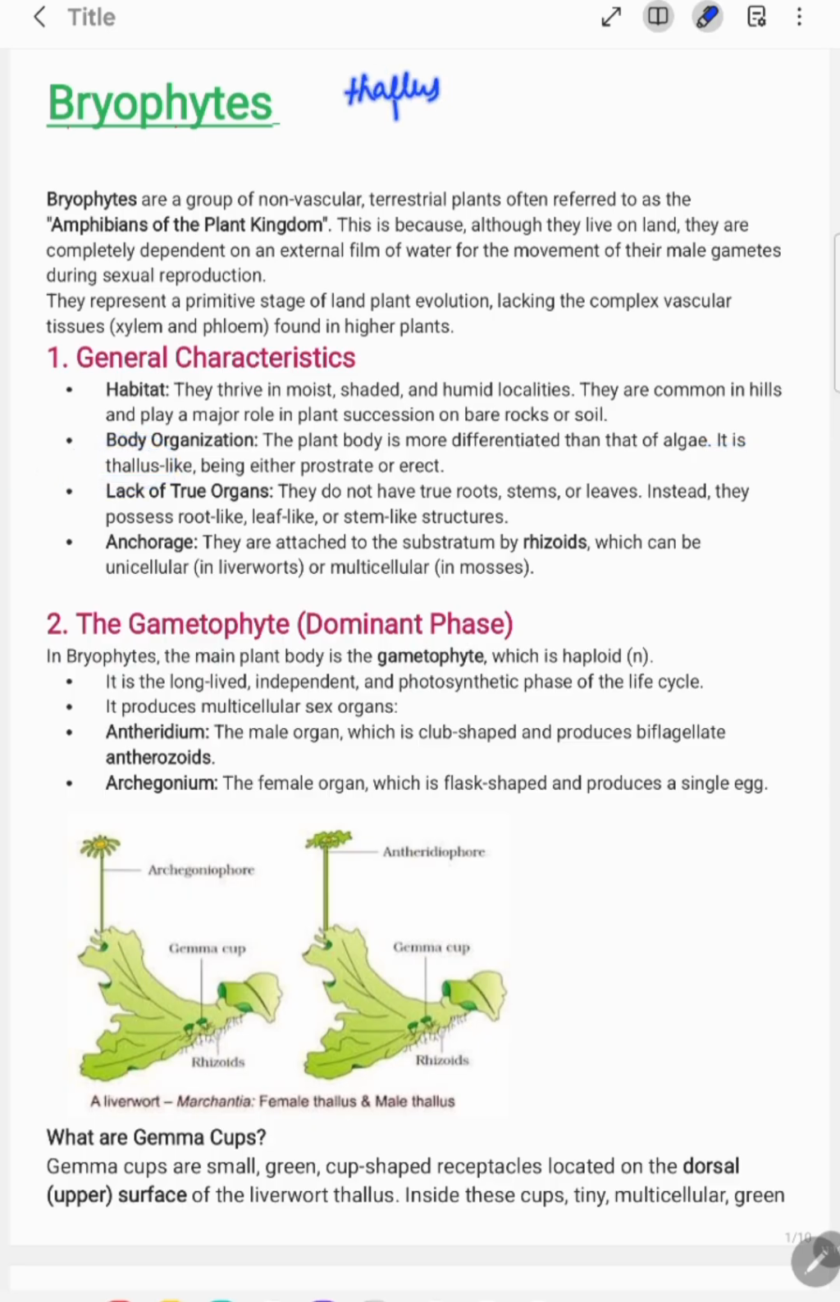Thallus means it does not have true root, leaves, stem. Okay, the thallus does not possess these parts of the plant. Okay, it is somewhat a flattened structure.